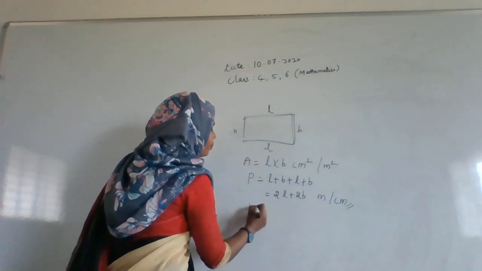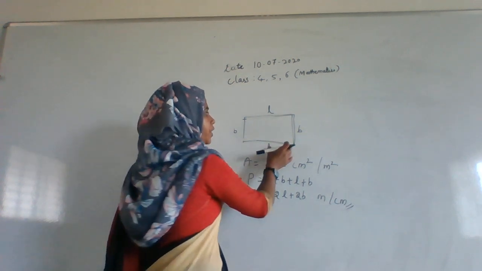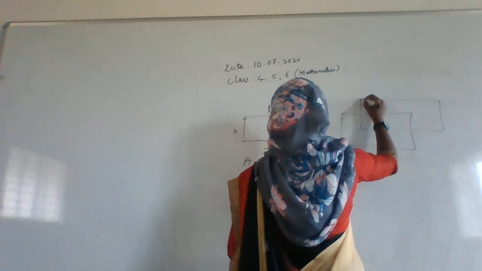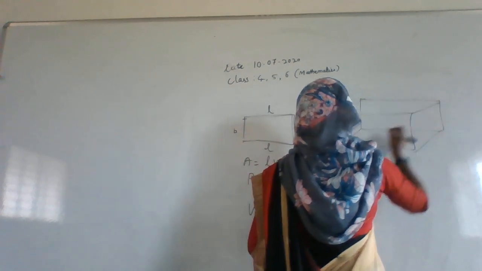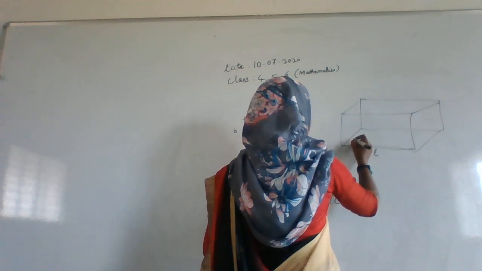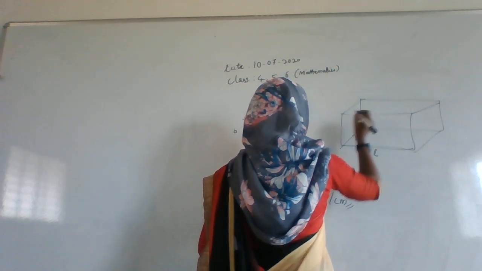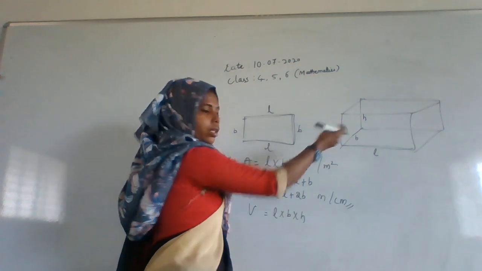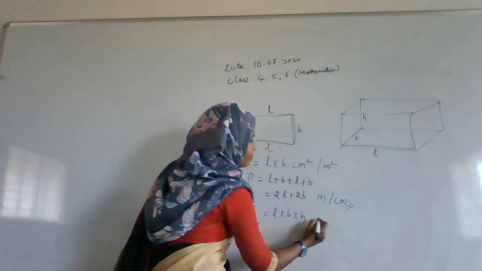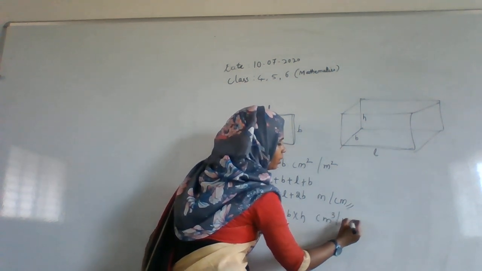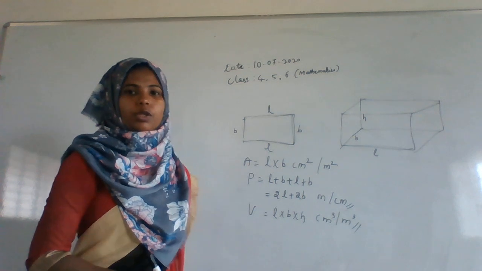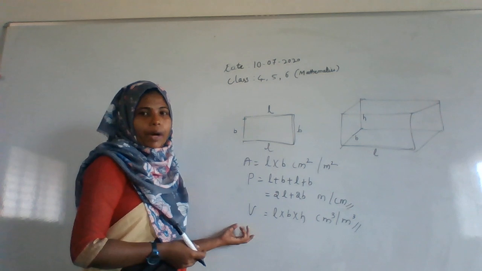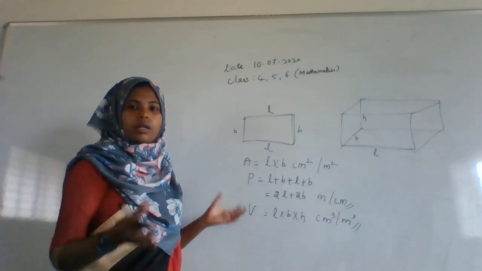And the volume part will be there. If the rectangle is three-dimensional, one more quantity will be added, that is, here it is a length, and here it is a breadth, and here it is a height. So here L into B into H. If it is in three dimensions, then the unit will be centimeter cube or meter cube. Okay, these are the things you are going to study in your geometry part. Using the formulas you have to solve the problems.